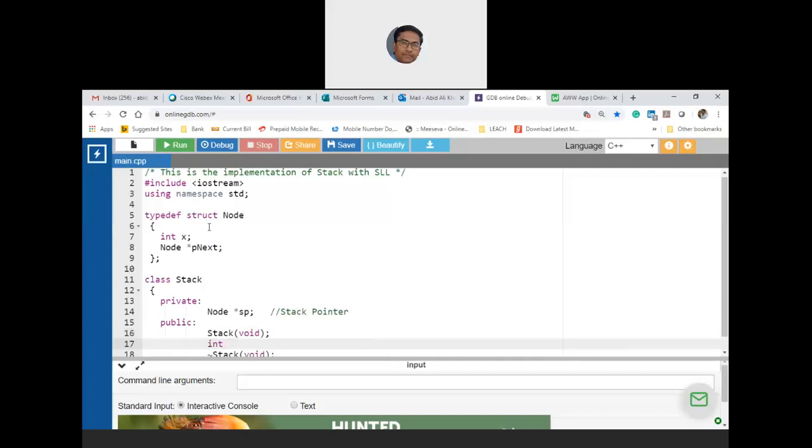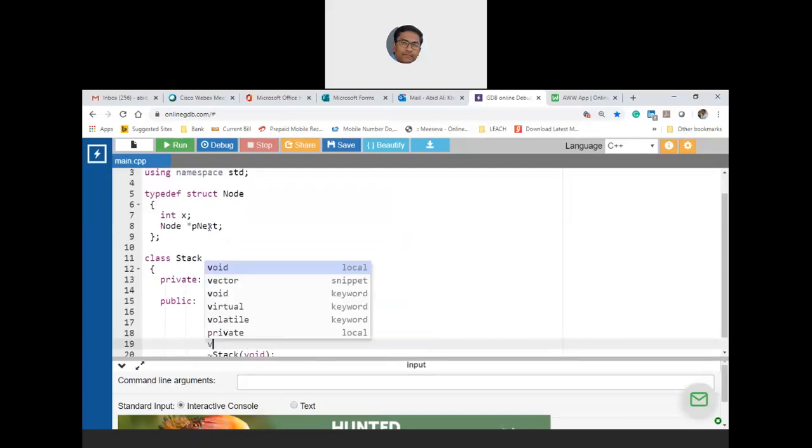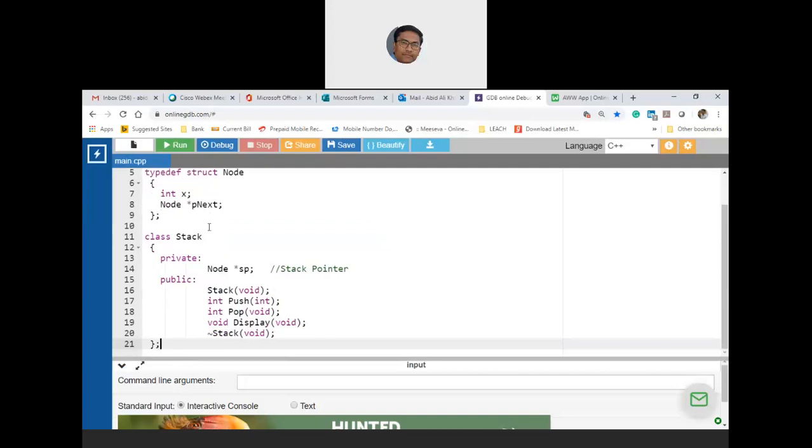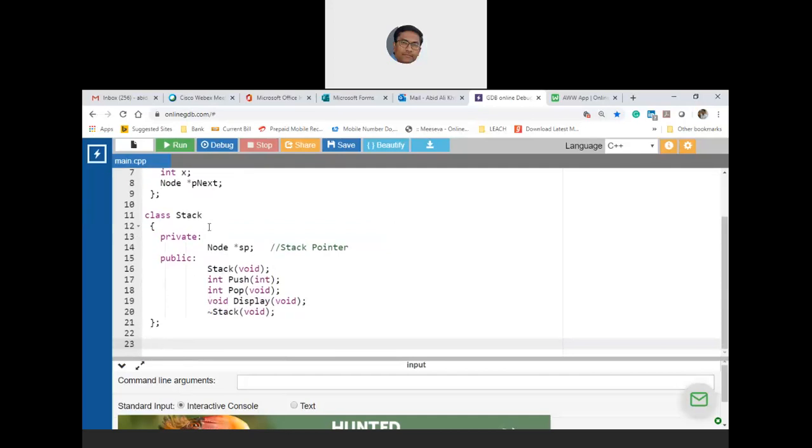Then push, where I need to push the data item which is int. Then I need to pop which is void, and then I need to display the stack elements. So this is a simple ADT class. Notice that this is many times asked in external exams: implement the single linked list or explain the strategy of implementing a single linked list based stack class.